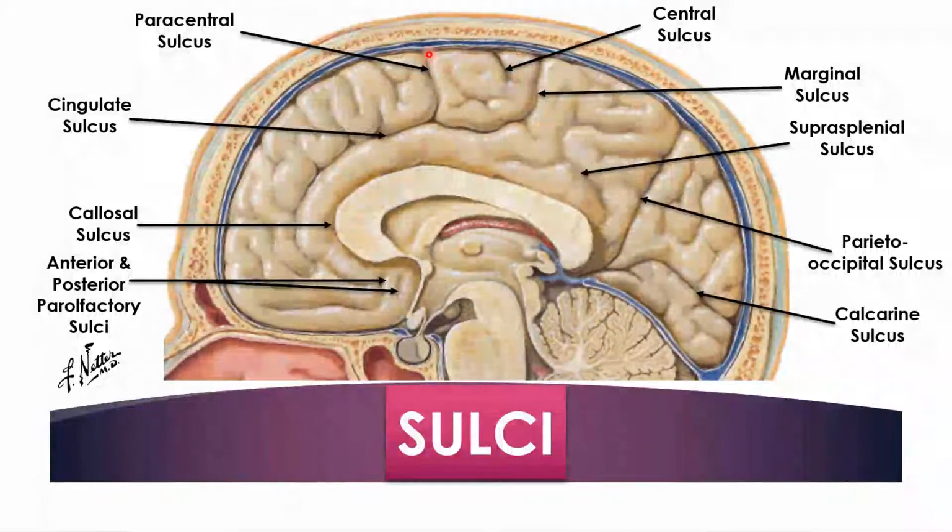Anterior to the central sulcus there will be the paracentral sulcus. They will be associated or aligned with the olfactory apparatus, the olfactory sulci, anterior and posterior olfactory sulci. There will be the parieto-occipital sulcus, 5 cm or 2 inch anterior to the occipital pole, somehow indenting the supralateral surface as well. There will be the calcarine sulcus arising near the splenium, as well as the suprasplenial sulcus arising superior to the splenium of the corpus callosum.